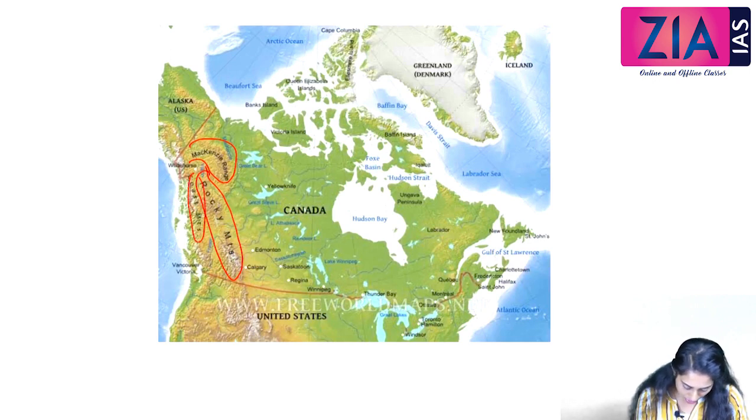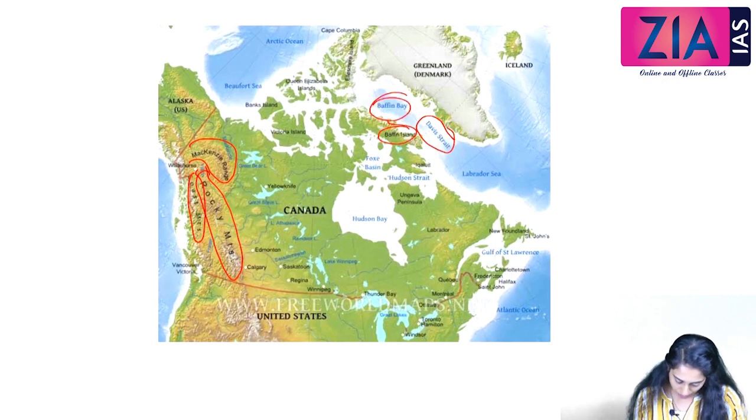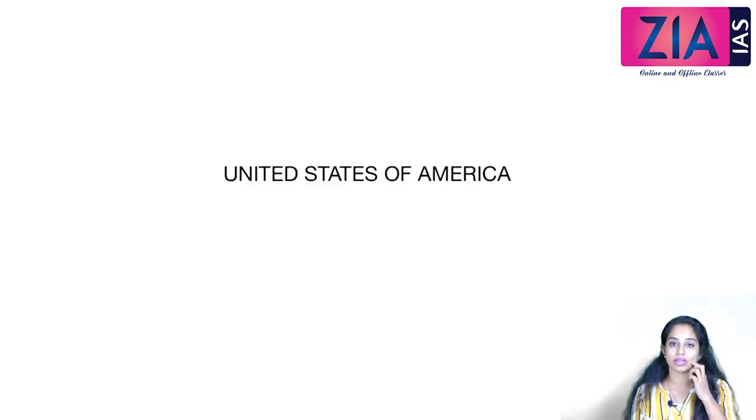Okay, Coast Mountains. As we discussed last slide, Davis Strait, Baffin Island, Baffin Bay. Okay. Next, we'll talk about US or United States of America. United States of America is located towards the south of Canada.